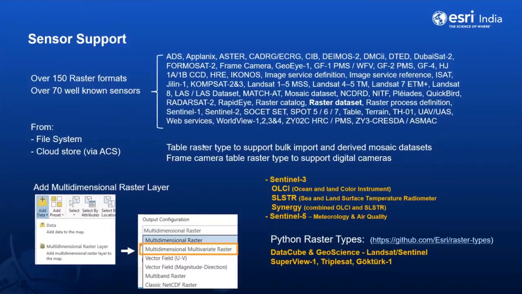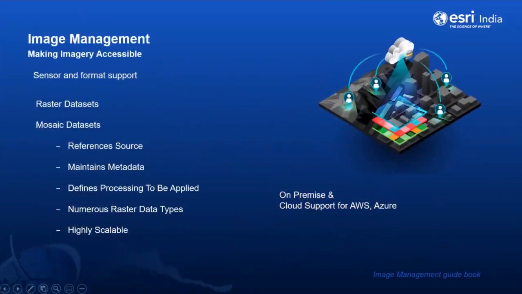So there is a lot of data that we need to manage, and large collections of imagery can be easily managed either as image services or in Pro in the form of raster datasets or mosaic datasets, which helps you to reference the source or maintain metadata, or it can also define the various processing that needs to be applied for each dataset. It also supports numerous raster data types, and it is a highly scalable data format.